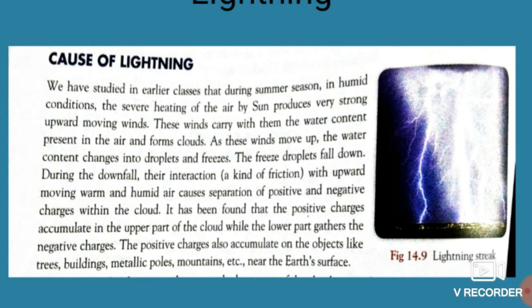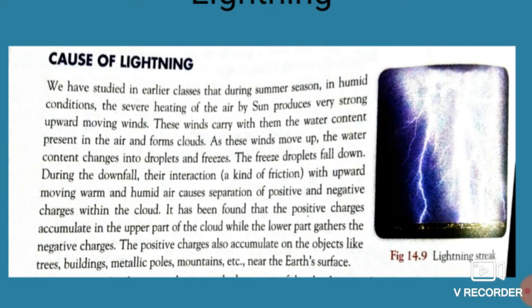That is, the warm air rises because of the high heat of the sun, and these winds carry with them the water content present in the air, due to which they can form clouds.